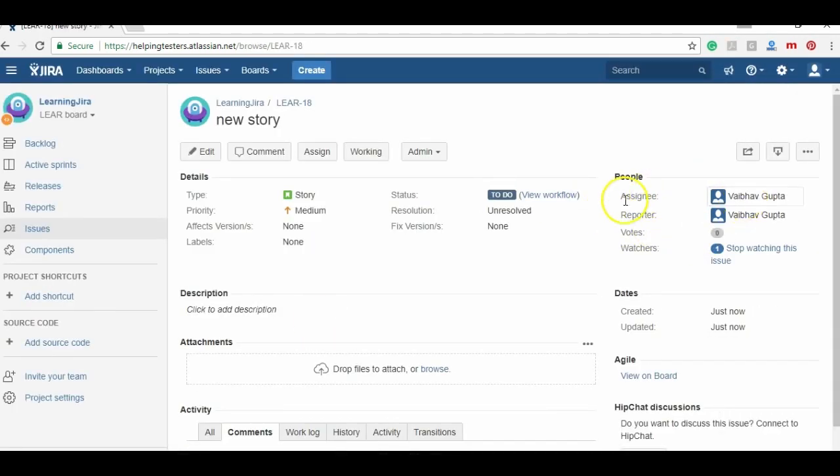Yes, so you will find this issue is created for Vaibhav Gupta, while in the previous case we have seen it was unassigned. So this is how you can manage that all the issues which are created do not remain without an assignee, with a default assignee set to a person, mostly the project manager.